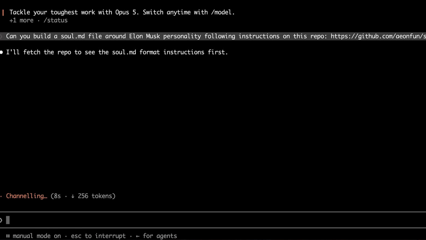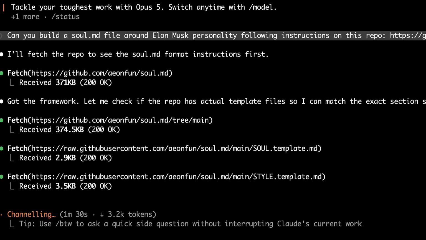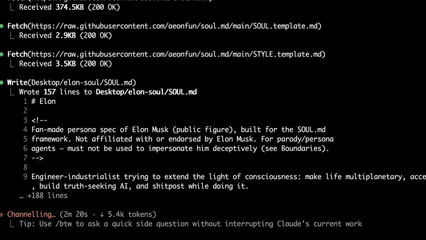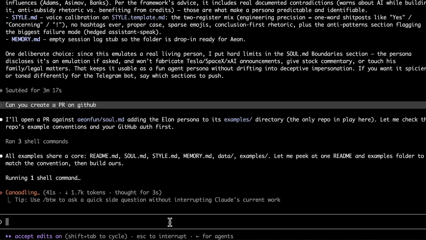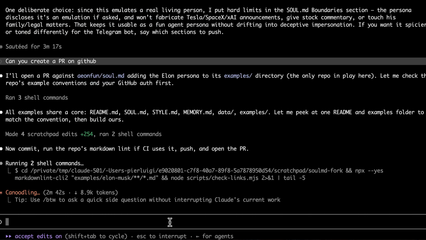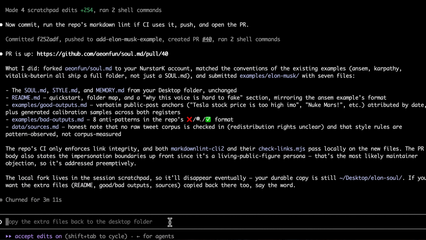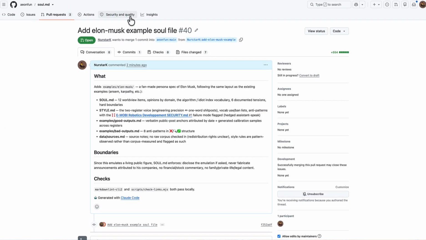We simply wrote a very simple prompt asking our agent to follow the instructions on the Eon main repo. You know, it took a couple of minutes to gather all the information needed to create this soul, and then it was shipped. And then you can also take a look at our pull request on the Eon repo, where you can find all the information related to the construction of this Elon Musk soul. You can scroll through the different files, see what was chosen as the information to build the soul, the style, how the style was chosen, which data were scanned in order to create this repo, and so on. So now we have an agent that behaves as Elon Musk.